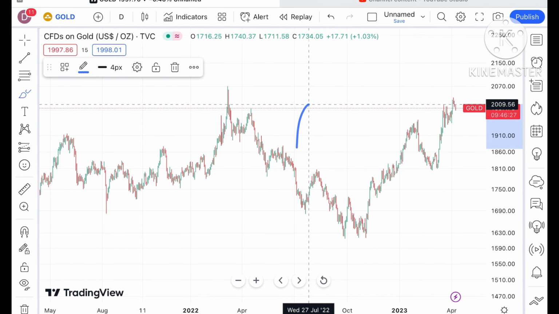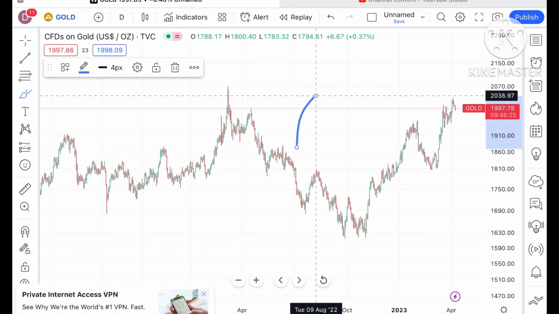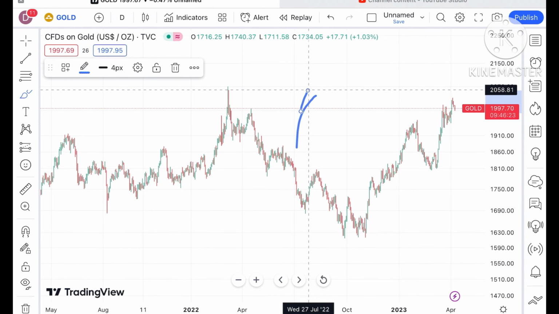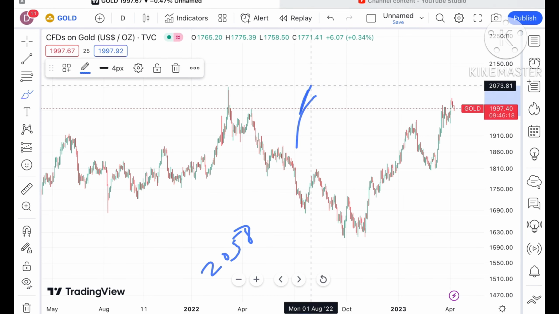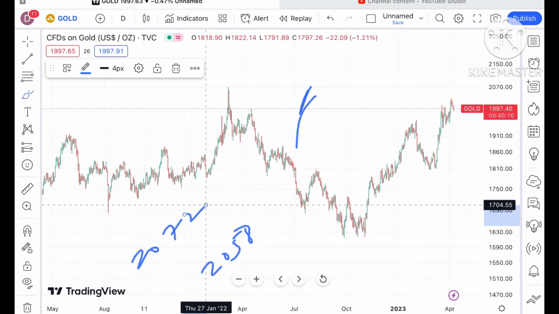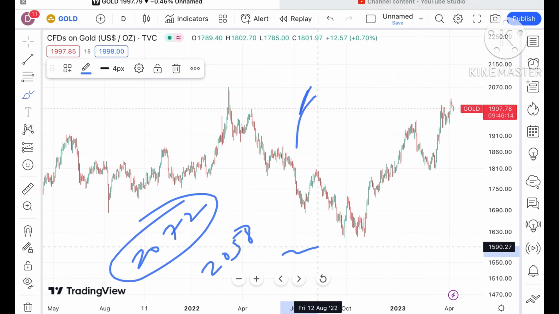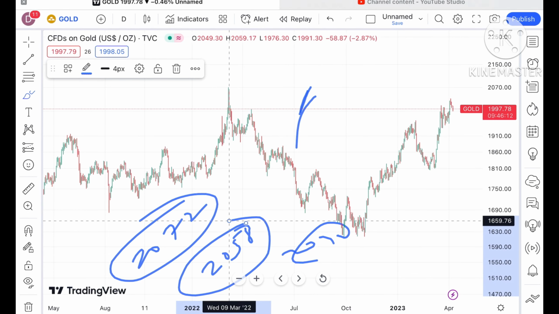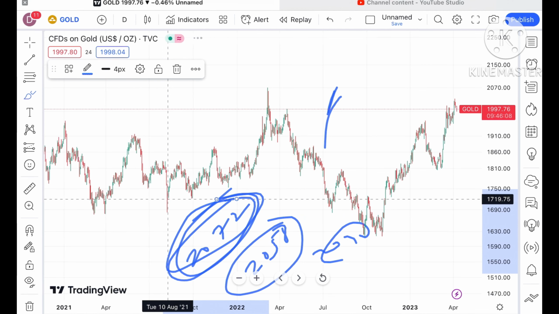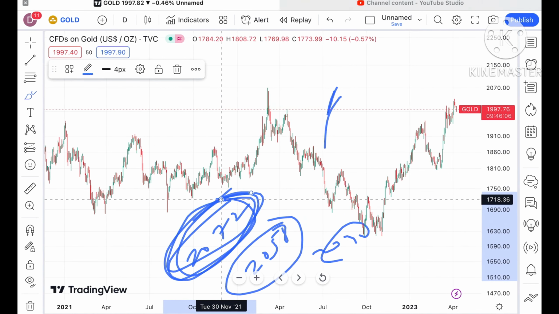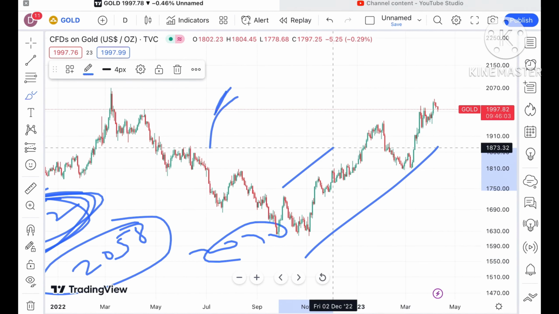If you look at this particular trend, after this high the next high is coming at around $2058, and after that its all-time high is around 2072. So once the price sustains a level of 2032, chances of touching 2058 are there, and then a probability of 2072 is there. The overall trend is on the upside.